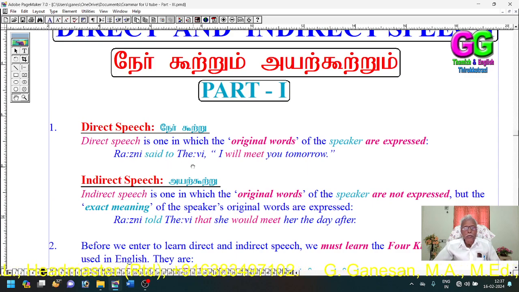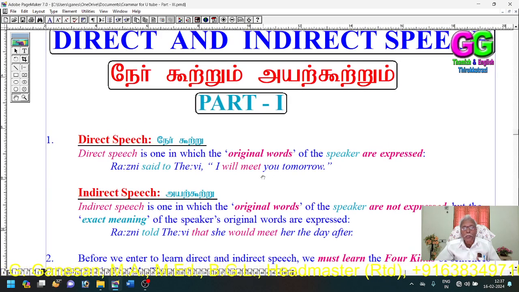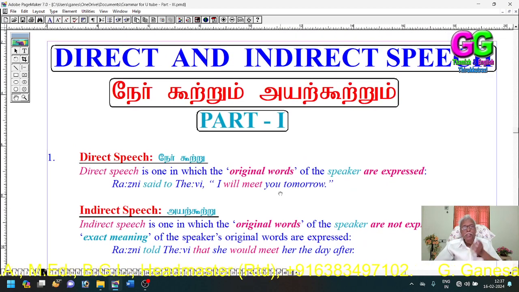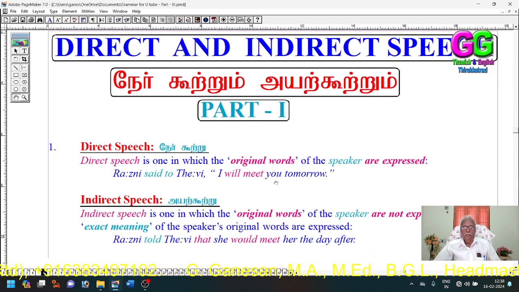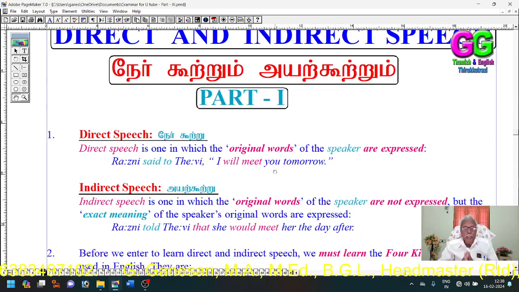Ronnie said to Devi, this is the reporting part. But the reported part is this: I will meet you tomorrow. This is the original verse of the speaker. Here, the original words of the speaker have been expressed. So, direct speech is one in which the original words of the speaker are expressed.